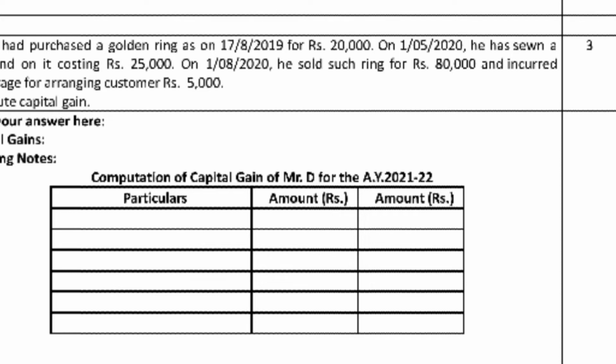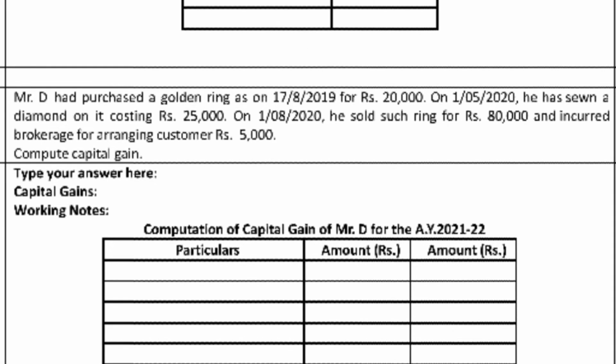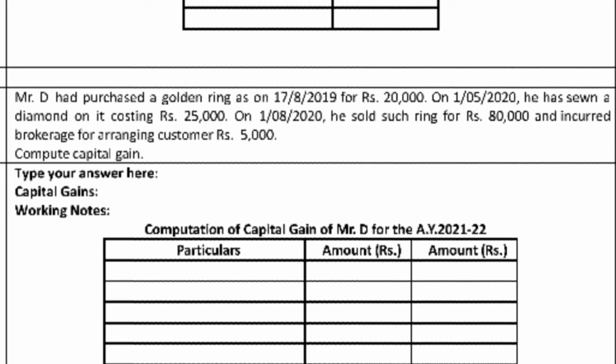Here it is not given any fair market value. We need to calculate it. The diamond cost of 25,000 is called the cost of improvement, directly given. So we need the indexed cost of acquisition. We need to calculate it.